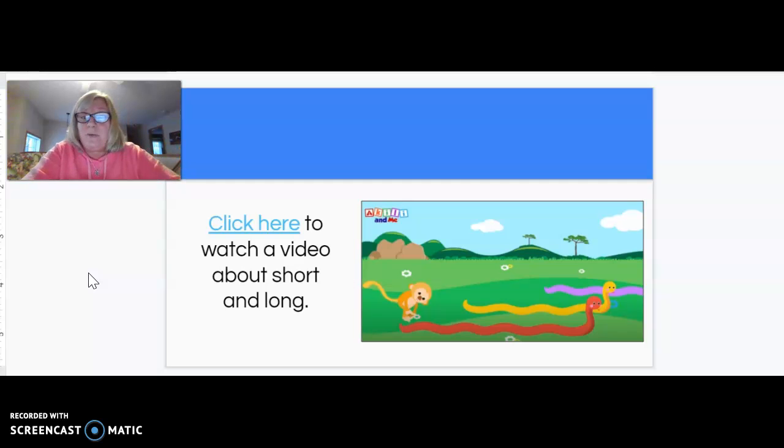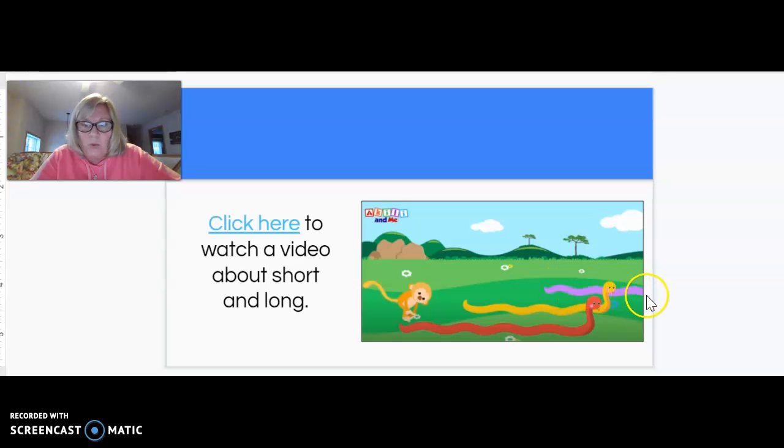We often say which one is longest and which one is shortest. Okay? Now look at the picture that I have here of snakes. Let's count how many snakes I have. 1, 2, 3.